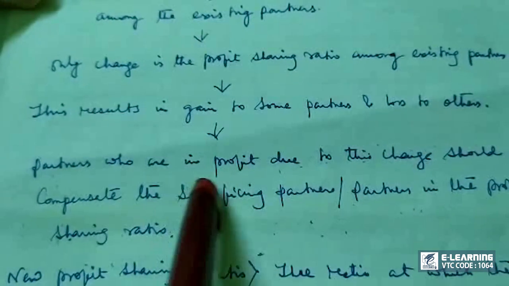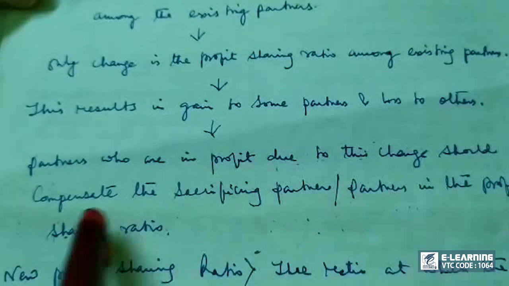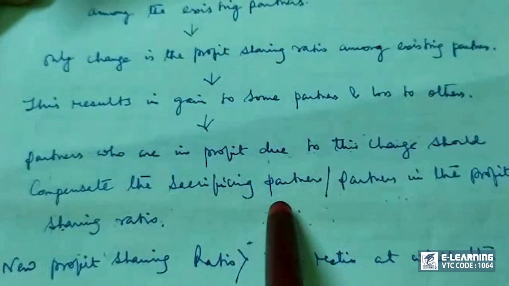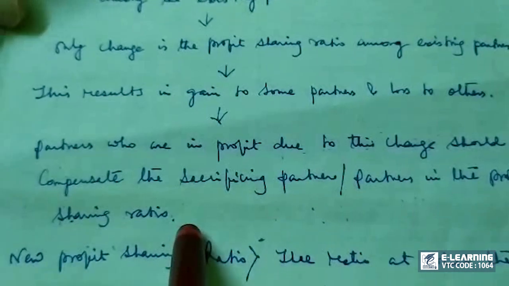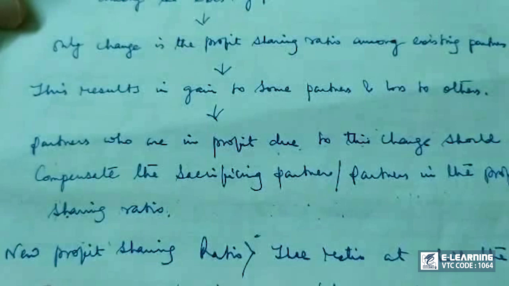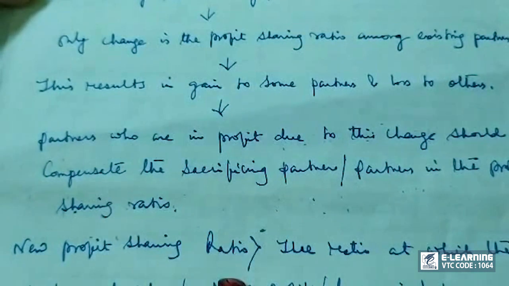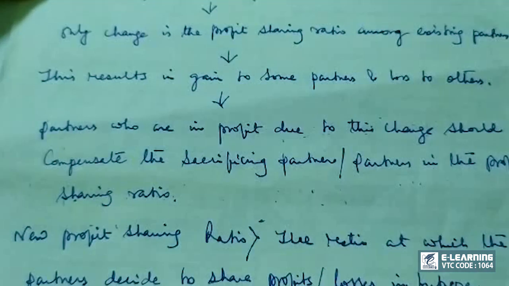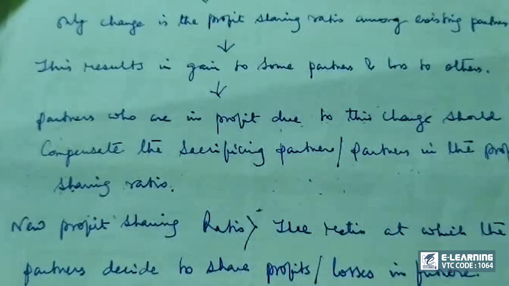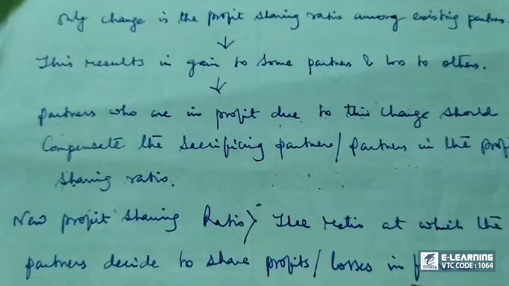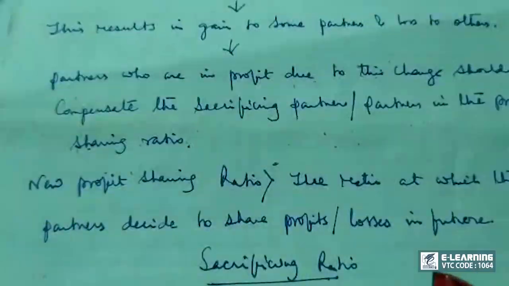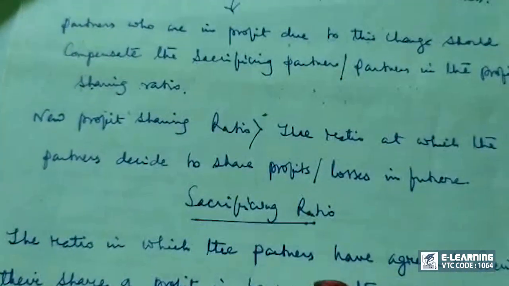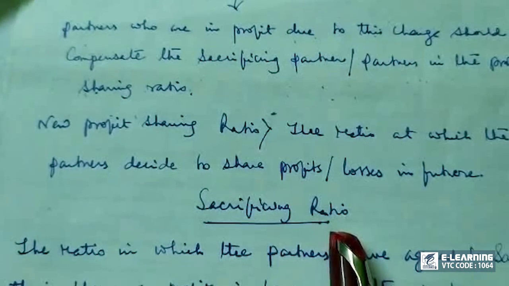The partners who are in profit due to this change should compensate the sacrificing partner or partners in the profit sharing ratio. The new profit sharing ratio is the ratio at which the partners decide to share profits and losses in future. Now a new term will arise from here. This is called sacrificing ratio.